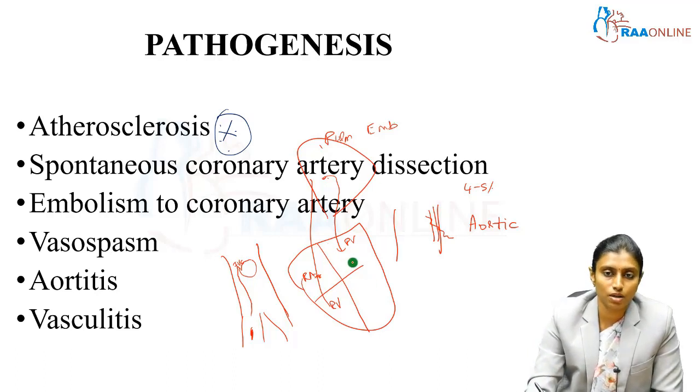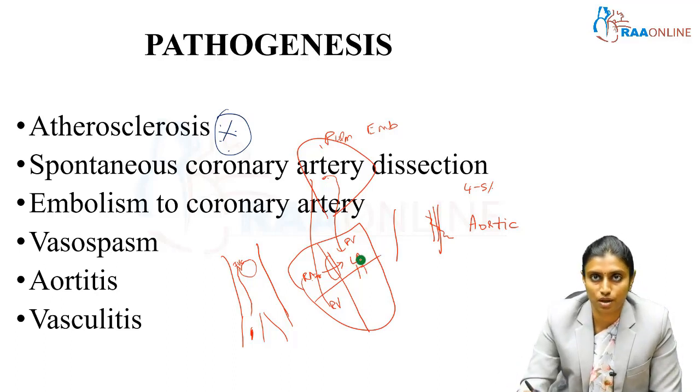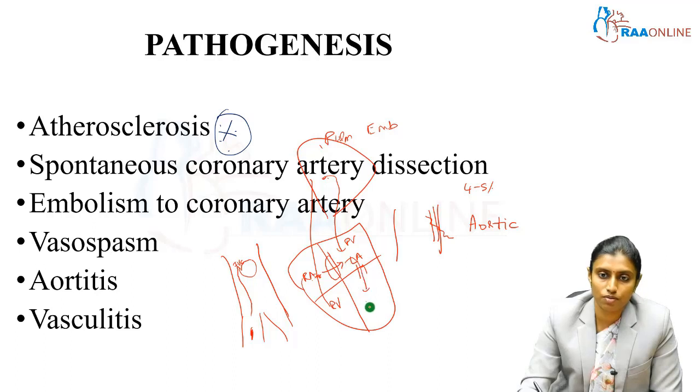But in the rare event of a patient having a patent foramen ovale, there is a communication between the right atrium and the left atrium. So whichever thrombus, a part of it broke, that is called an embolus. This embolic part traveled through the IVC, came to the right atrium, and from the right atrium through this patent foramen ovale it can enter into the left atrium. Once it reaches the left atrium, it can go to any part of the systemic circulation or any other artery. So from the left atrium it will go into the left ventricle.